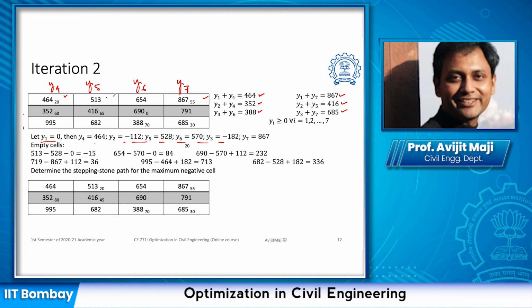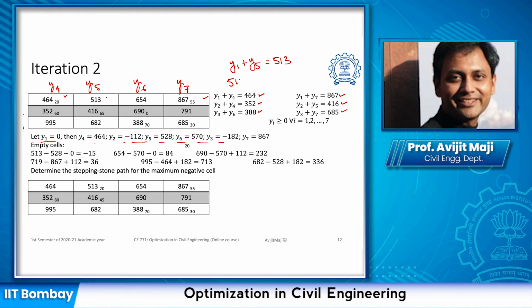Any cell which we are choosing is a combination of both. In this case we said y1 plus y4, in this case y1 plus y7, in this case y2 plus y4, and so on. So when we are estimating the empty cells, in this case it is going to be y1 plus y5 equal to 513. So we are trying to evaluate this.